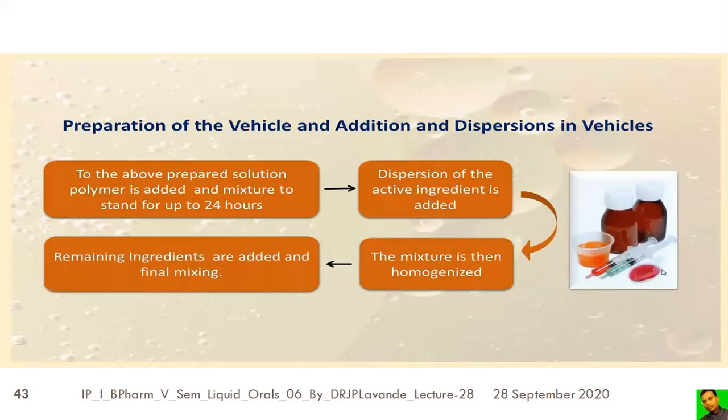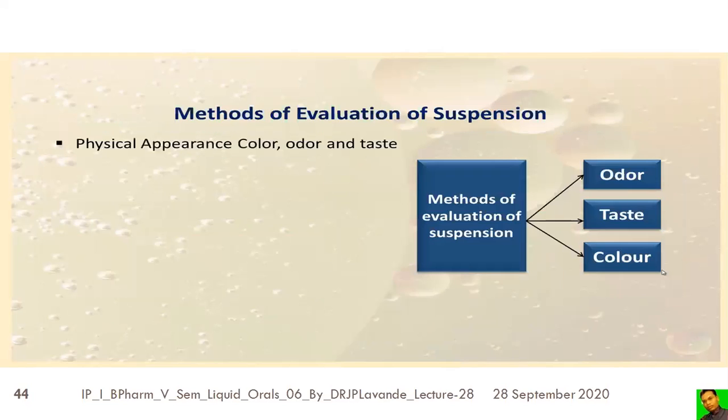Preparation of vehicle and addition of the dispersion in the vehicle. To the above prepared solution, the polymer is added and the mixture is allowed to stand for 24 hours. The dispersion of the active ingredient is added. The mixture is then homogenized. Then the remaining ingredients are added, and final mixing should be carried out.